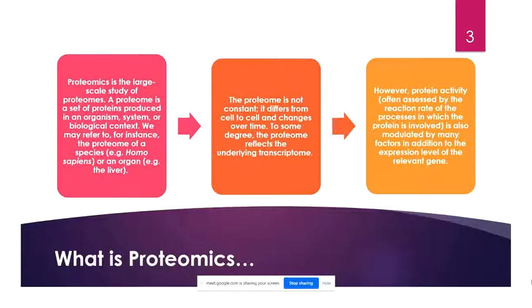Because proteomics is not about the study of a single protein. Proteomics is actually the study of the entire proteome of a system. That system might be a tissue, a cell, or an organism. Now what is the proteome? The proteome is the total protein content of a particular system.